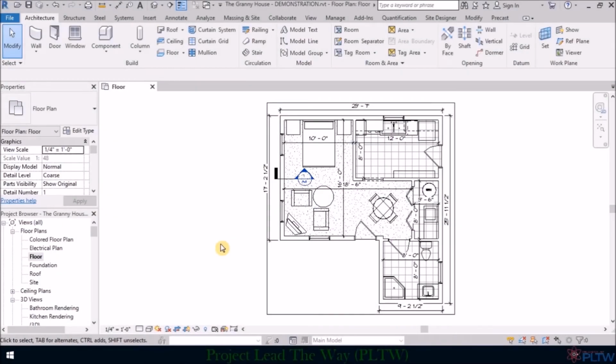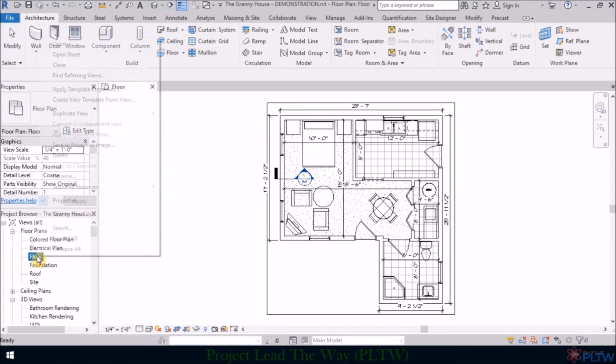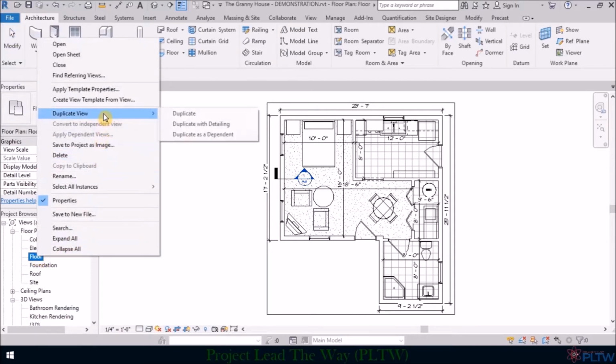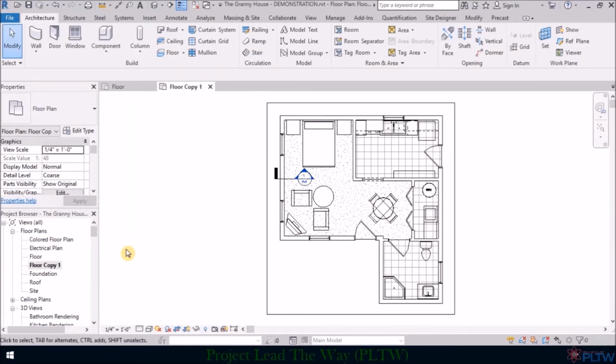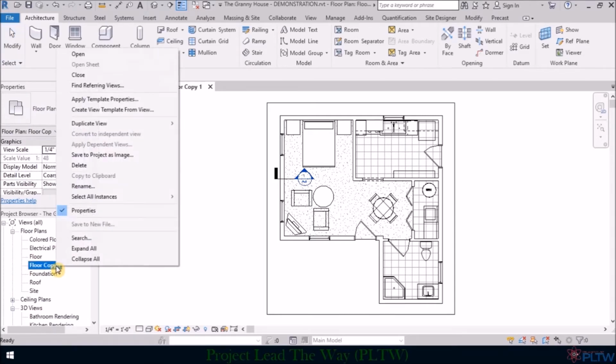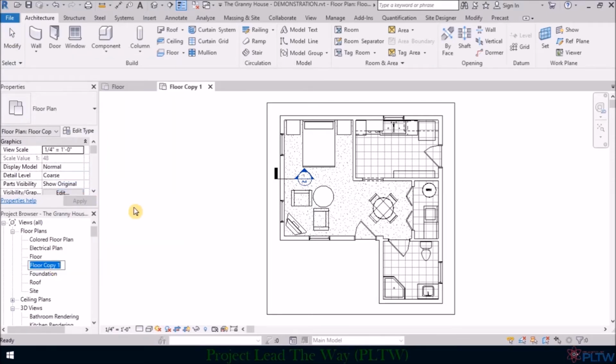Once you open the granny house file that you downloaded when you had to create the electrical plan for the granny house, you need to first make a duplicated view of your floor level. To do that, you right-click on Floor and choose Duplicate View, and then just choose Duplicate. Next, you will need to rename Floor Copy 1. So you would want to right-click on Floor Copy 1 and choose Rename. We're just going to call this Plumbing Plan.